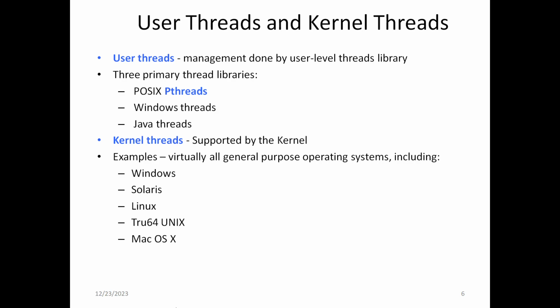And the second type of thread is the kernel level thread. So kernel level threads are supported by the kernel. And here thread management is done by the operating system. These are some examples of kernel level threads: Windows, Solaris, Linux, True64 Unix, and Mac OS X.